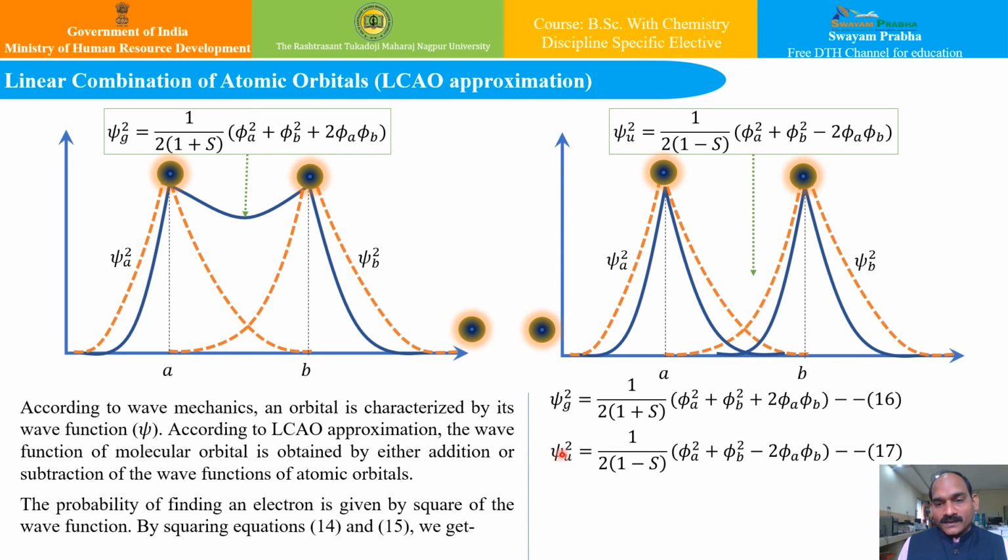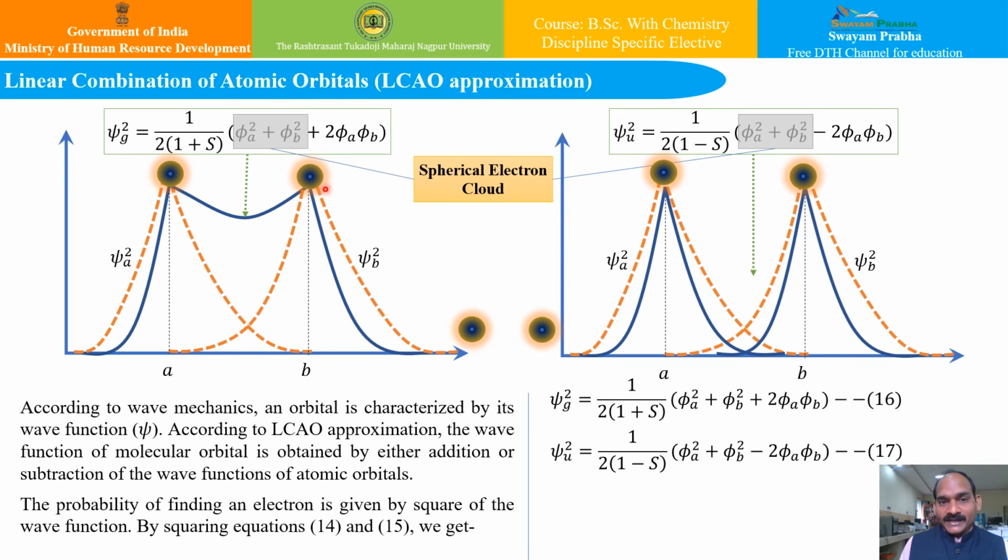So these expressions correspond to equations 16 and 17. If you see these two atomic orbitals, these are the individual atomic orbitals, and phi a square and phi b square indicate the individual spherical electron cloud.